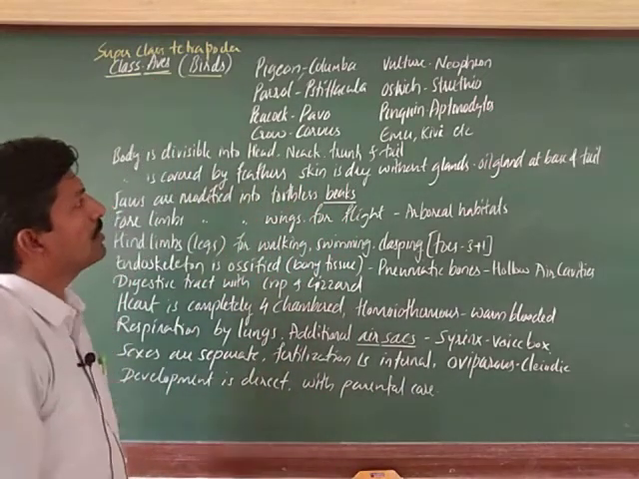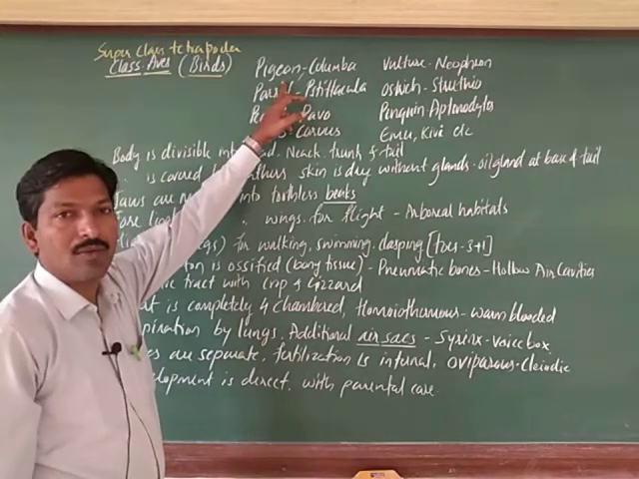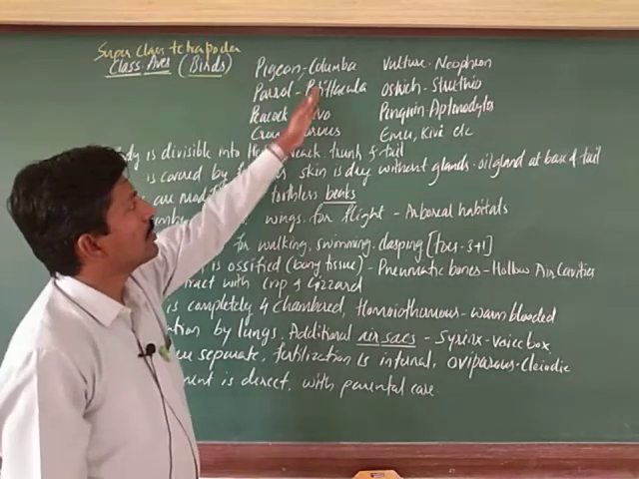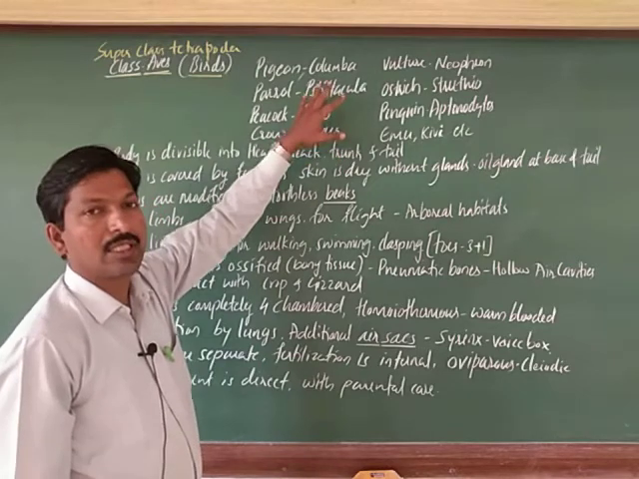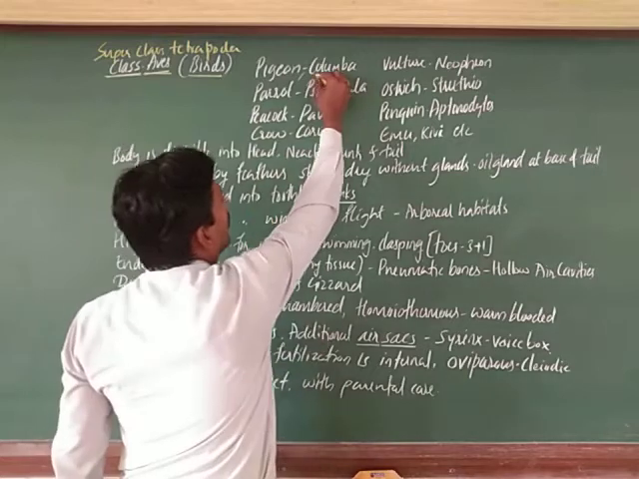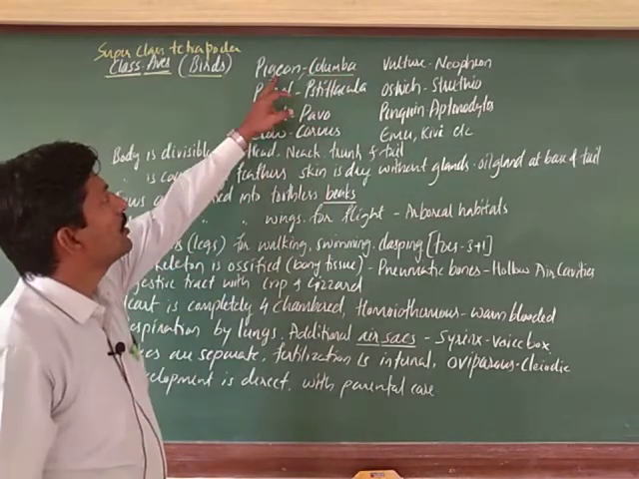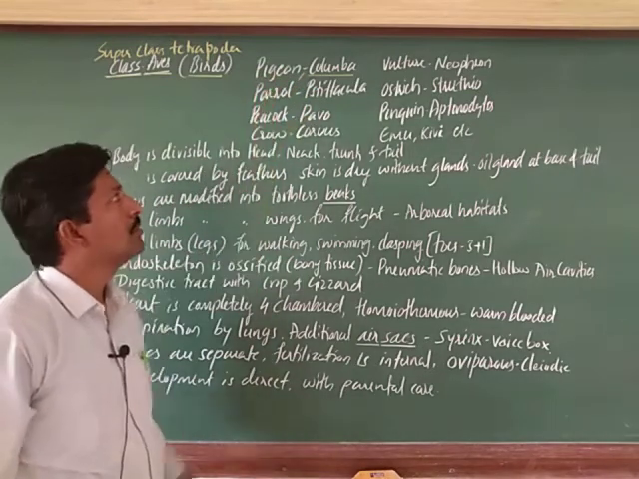Here I have taken some examples. That is pigeon, what we commonly call in English pigeon, and there are scientific generic names. I have taken only the generic name Columba. There are many species in this Columba, commonly called pigeon.